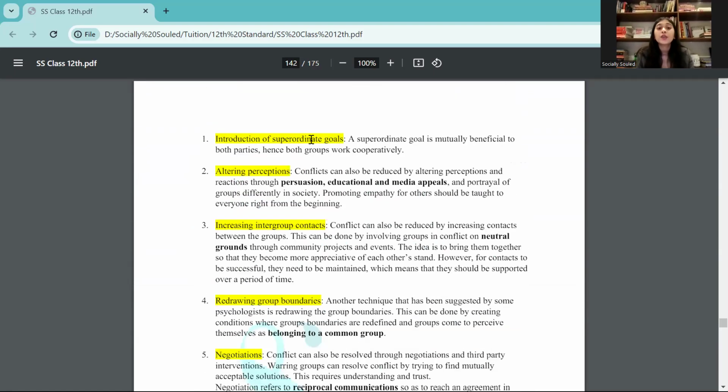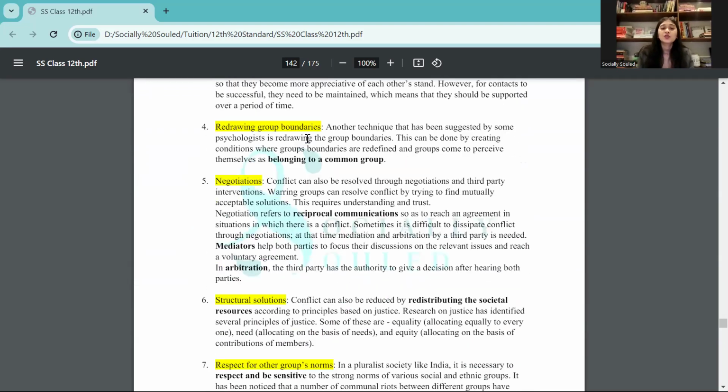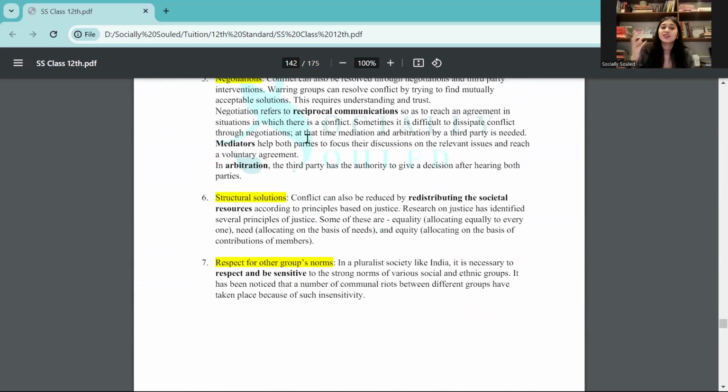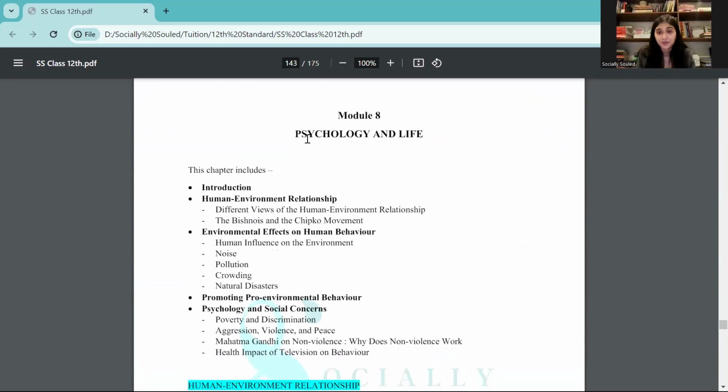Like a direct question can come, what are superordinate goals? Right? So what are superordinate goals? These are goals which are beneficial for both the parties who are in conflict with one another. And when we focus on this common goal, that is when two groups are able to forget about the conflict and come to a mutual consensus. All right. So don't just learn words for the sake of learning, also understand what the word means, right?